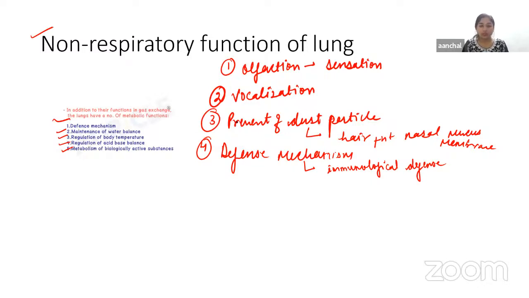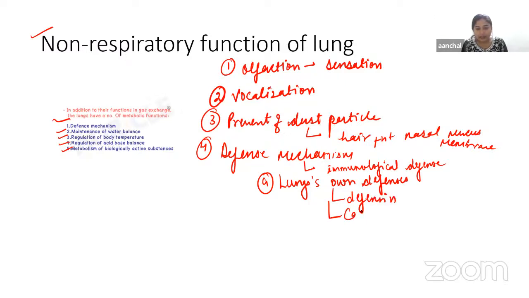Okay, some other factors are also there, like the lungs' own defenses. We know that epithelial cells line the air passage and secrete some innate immune factors, and those factors are defensin and cathelicidin. Right, so these substances are antimicrobial peptides which play an important role in the lungs' natural defense.